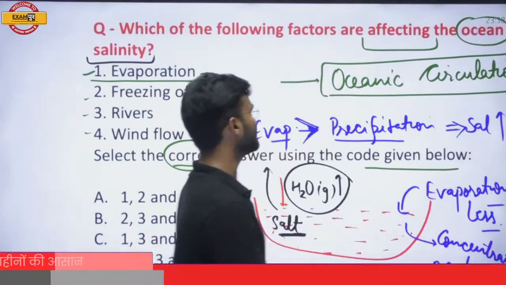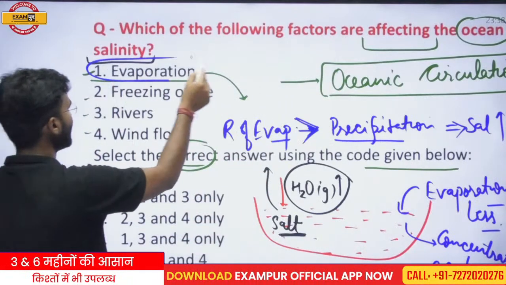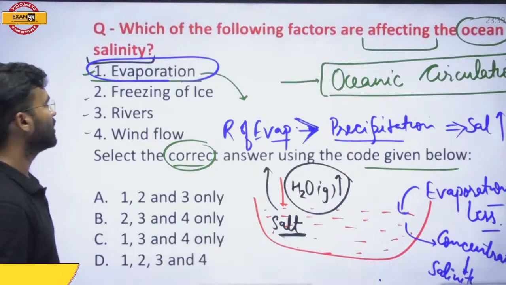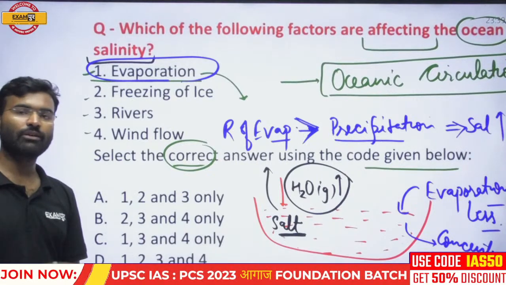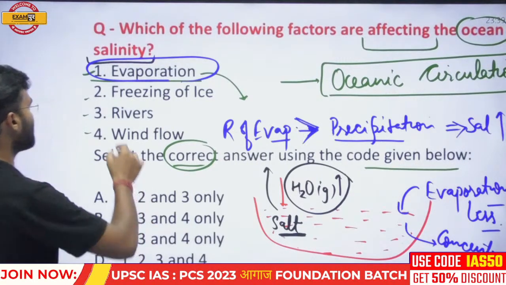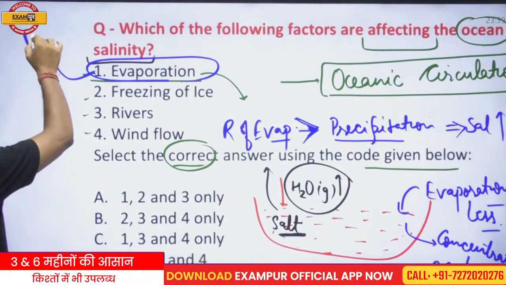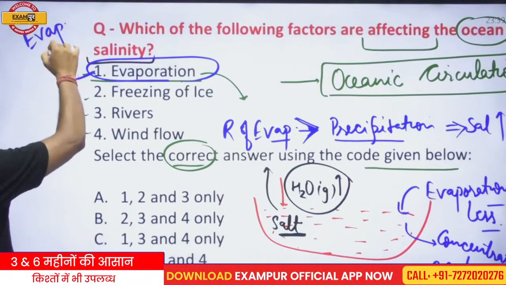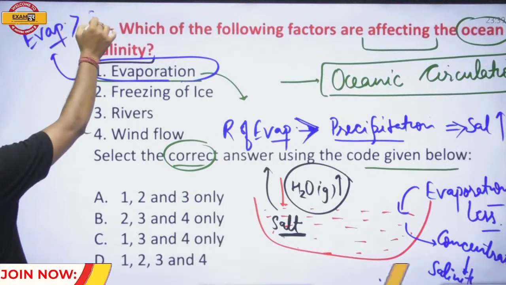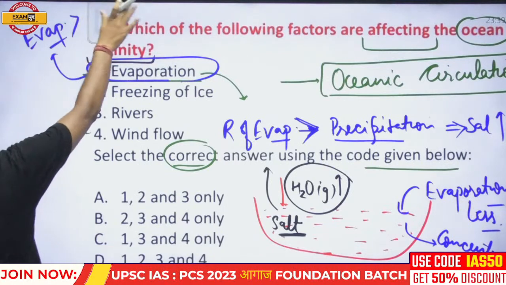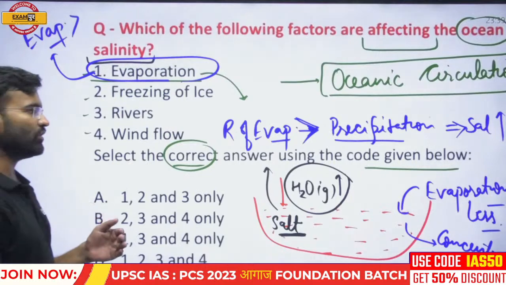That means evaporation has an impact on the salinity. If the evaporation is high, salinity will become high. If the evaporation is low, then salinity would be less.